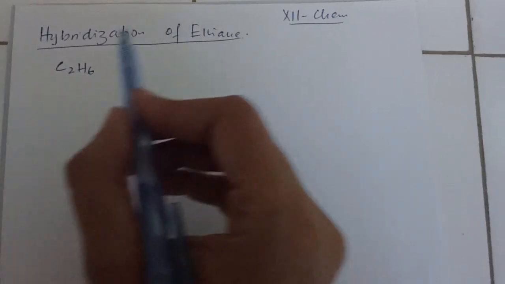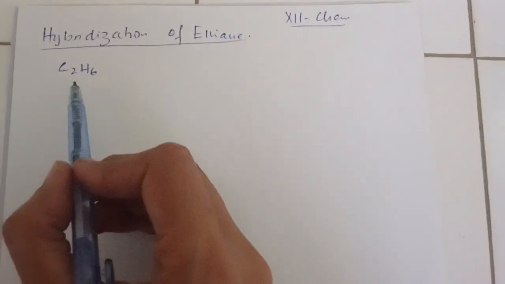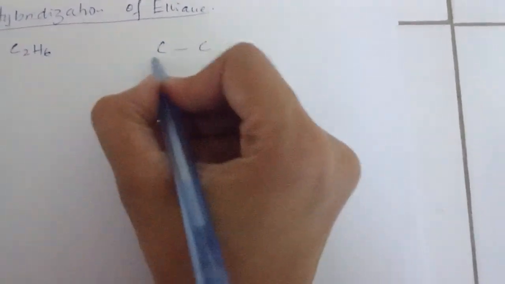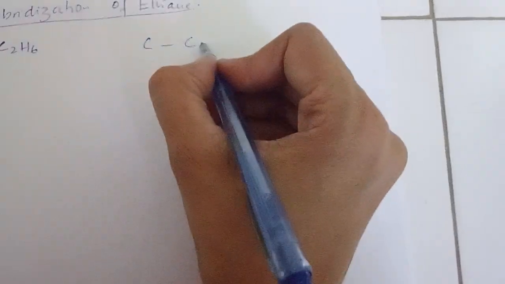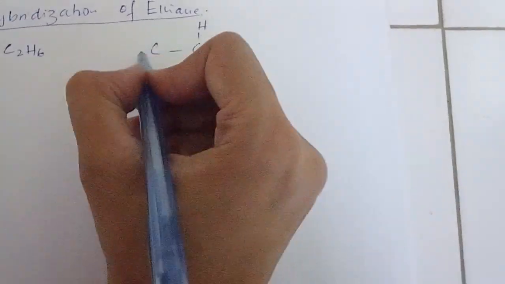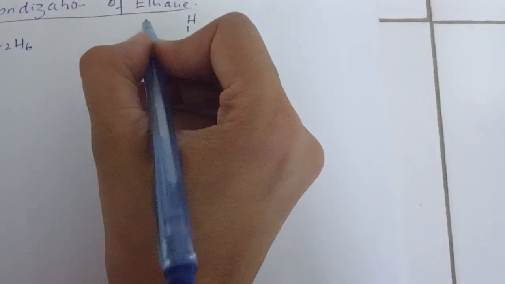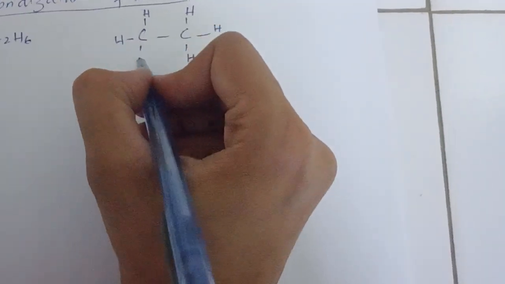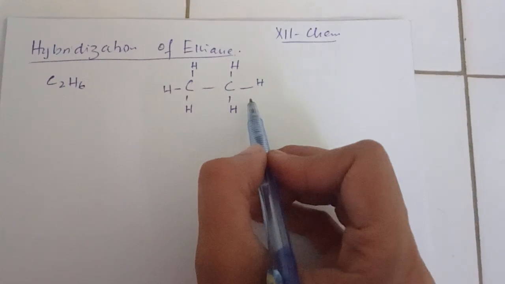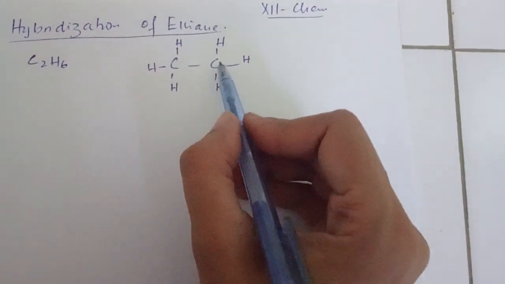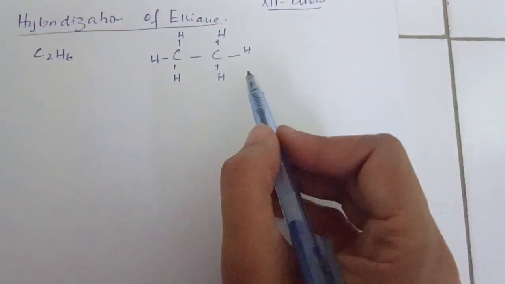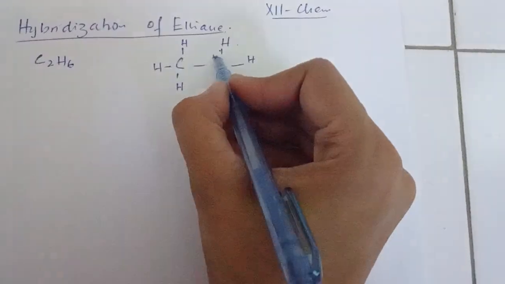First of all, if we consider the molecular formula of ethane, that is C2H6, we will draw the open structure here. Each carbon is attached with another carbon, and each carbon is attached with 3 hydrogens, having 3 single covalent bonds. As we are much aware that carbon is tetravalent, so carbon makes 3 single covalent bonds with hydrogen and 1 with another carbon. So this is the open structure. In the ethane molecule, we will consider carbon as the central element.